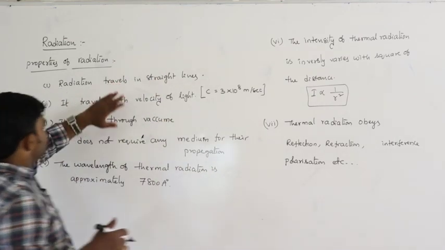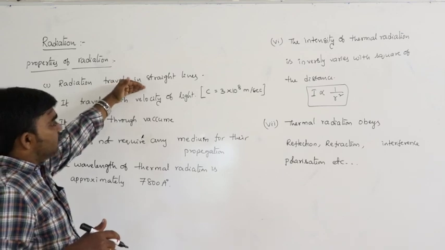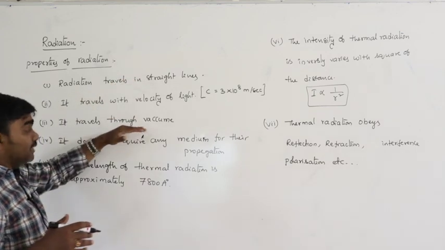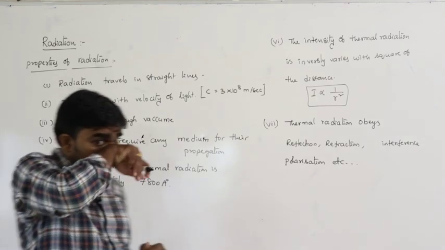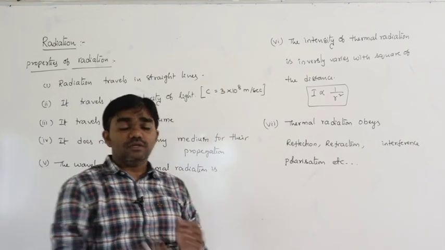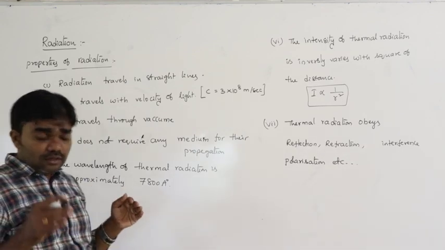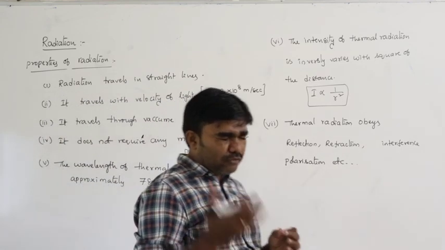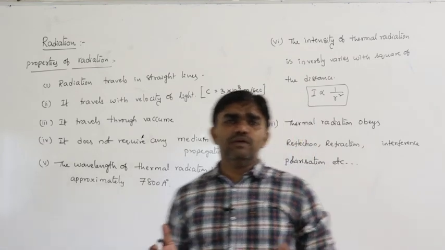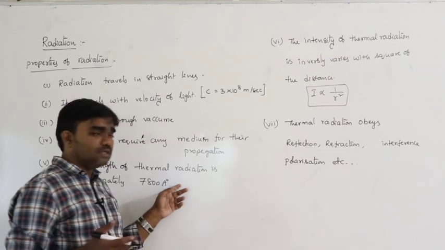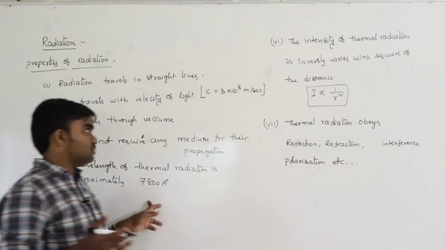So thermal radiation travels with the velocity of light, it travels in straight lines, and it travels through vacuum. Thermal radiation does not require any medium for its propagation, and it travels in the form of electromagnetic waves. A wave must have a certain wavelength, which is of the order of 7,800 angstroms.